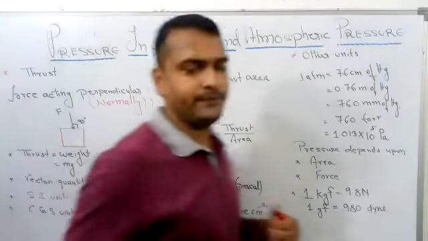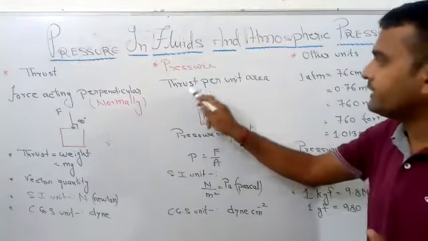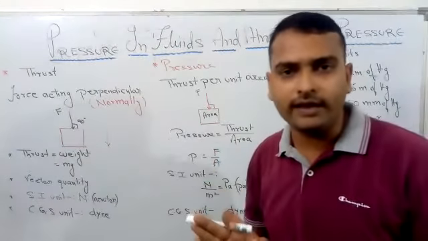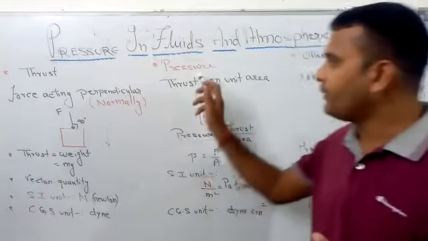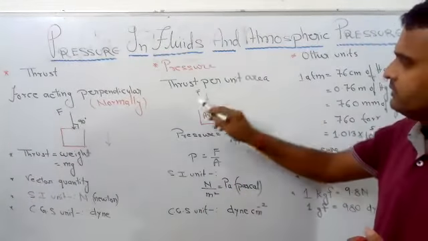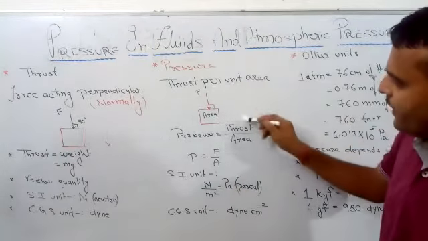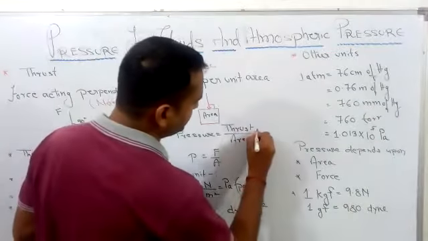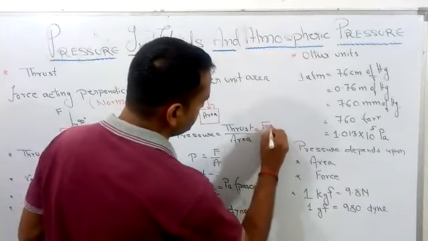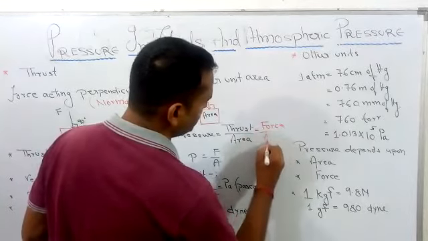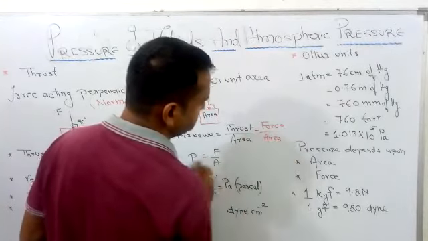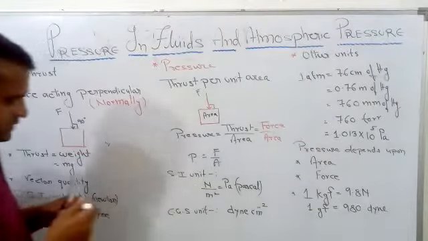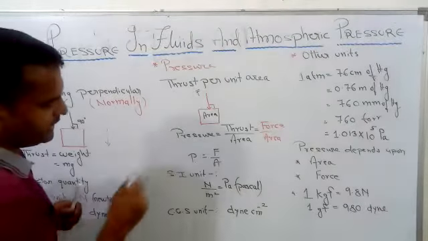Now pressure. Thrust per unit area. When thrust works on an area, it is known as pressure. So thrust by area. You can also write pressure equals force by area, because thrust is one type of force. So P equals F by A.